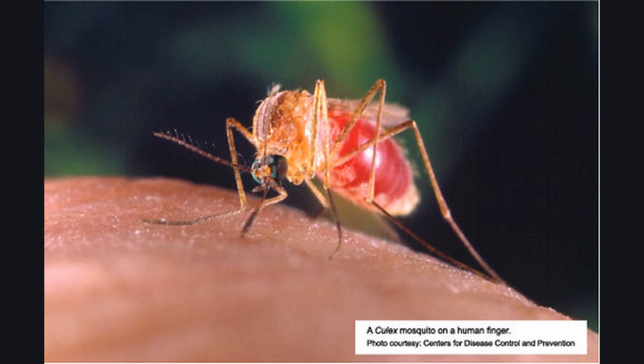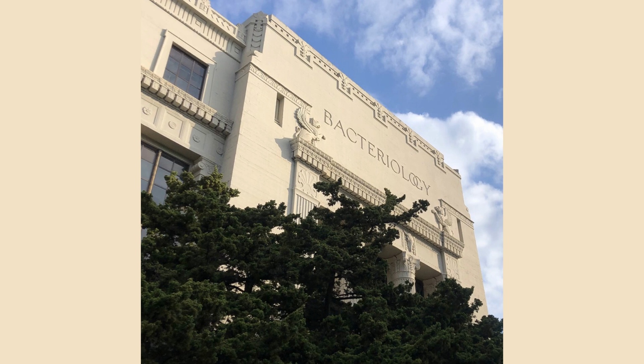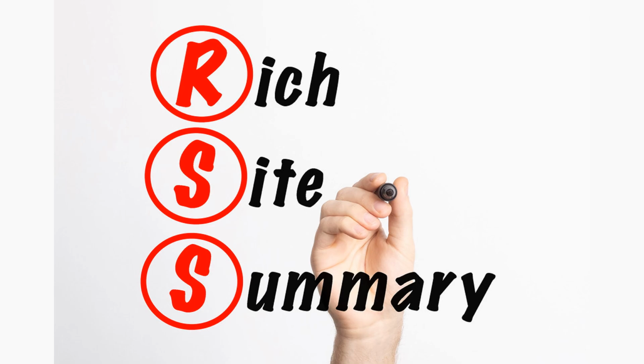In the final segment, we will summarize what we have learned about the basics of biology and its importance in our lives. In this video, we explored the basics of biology and its importance in our lives. We have learned about the characteristics of living organisms, the levels of organization in living systems, and the scientific method used to study biology. Show a summary of the key concepts covered in the video.